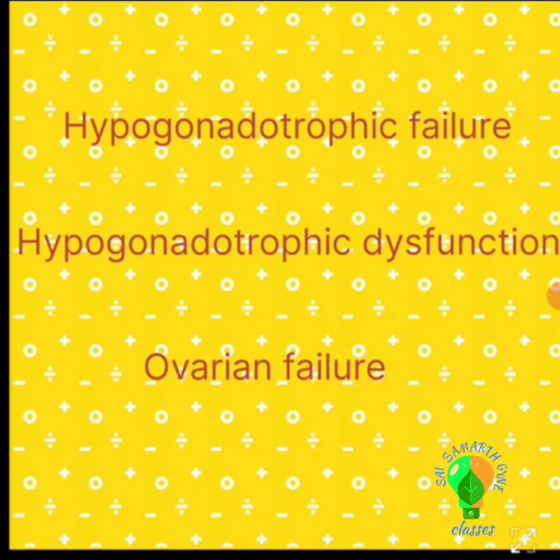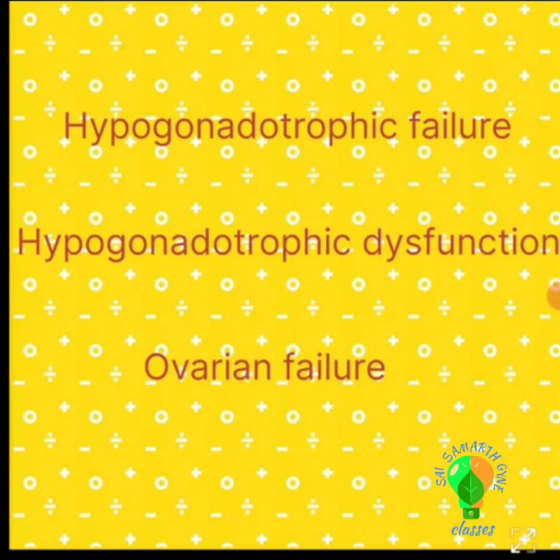But how are you going to treat it, and what are the causes behind premature ovarian failure? So the causes are, first, metabolic causes. Galactosemia. Galactosemia is a genetic disorder in which the galactose levels are raised in the blood and they cause toxic effects on the ovary. Second is iatrogenic.